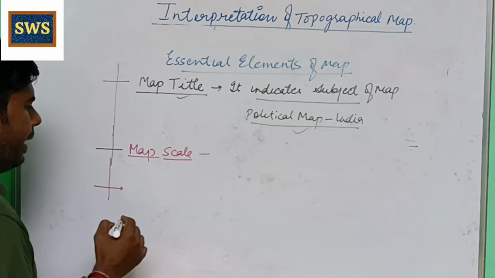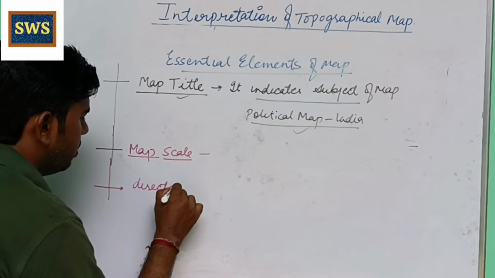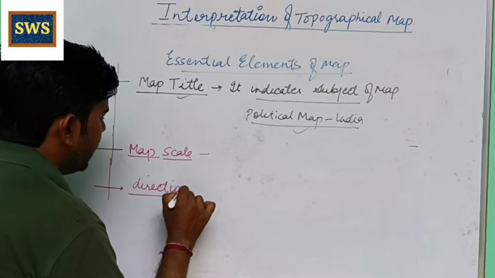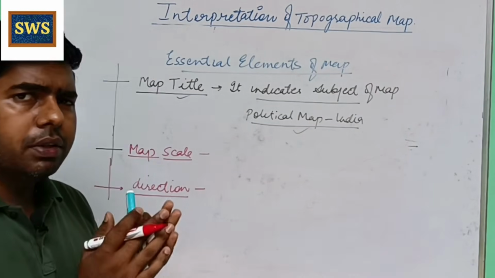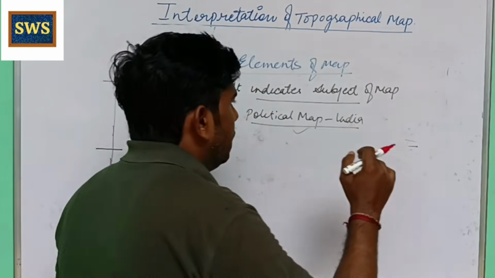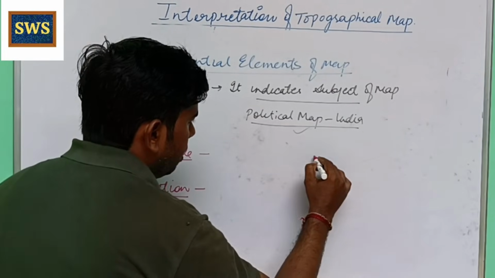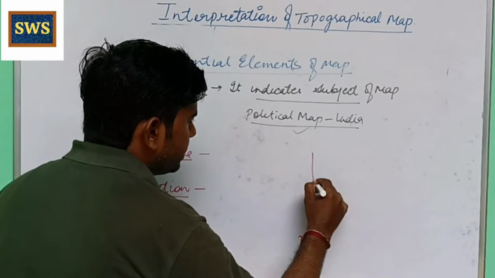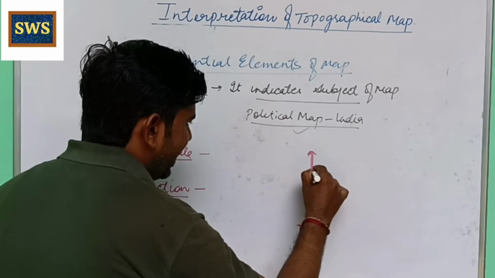Next element is direction. It shows the direction of the map. Have you ever seen the top of a map?